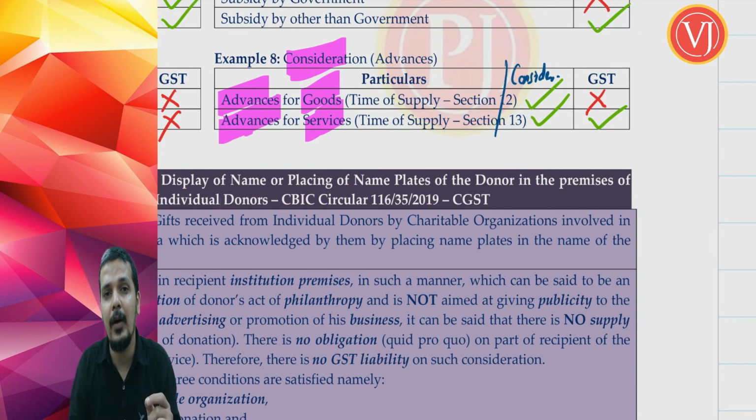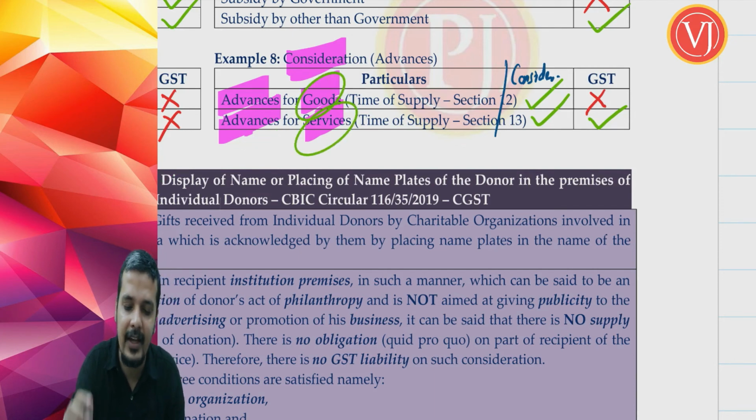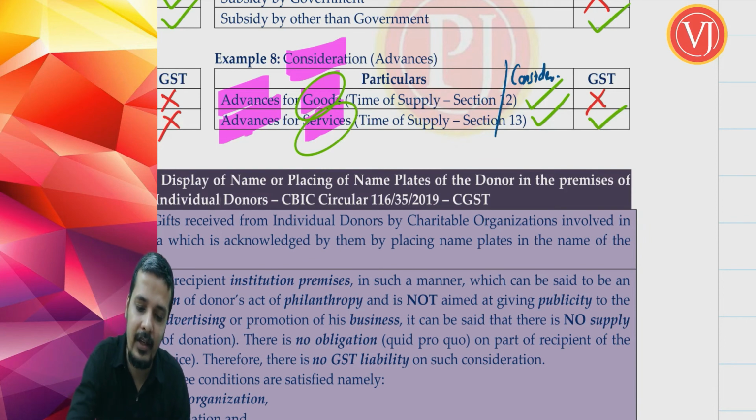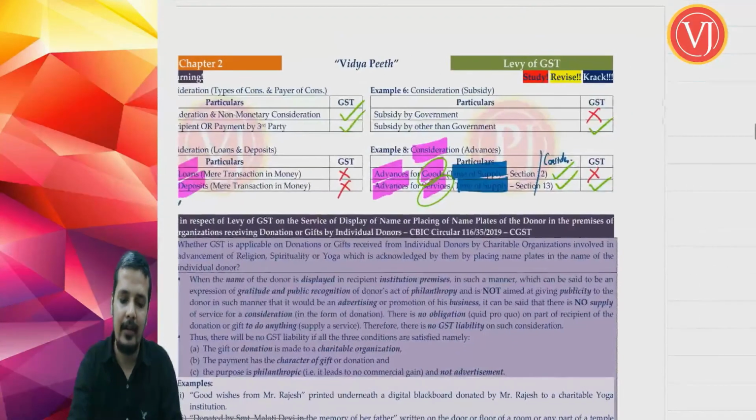I'll repeat: whether advances are for goods or for services, they form part of consideration. But GST is not there when you talk about advance receipt against supply of goods, whereas GST is there on advance receipts for supply of services, and the logic for that is time of supply. Section 12 for goods and section 13 for services. So that is all about your consideration.